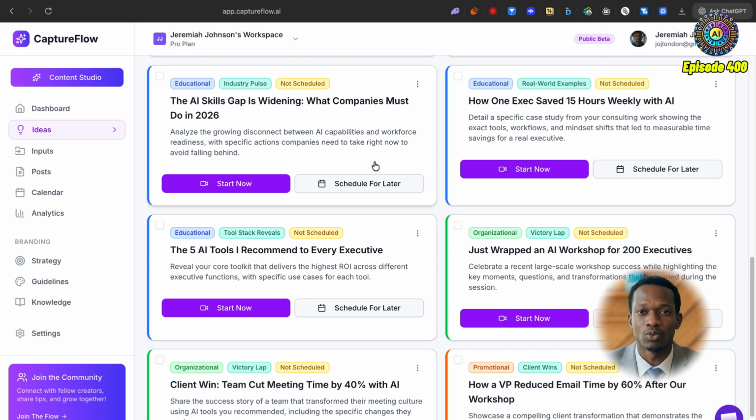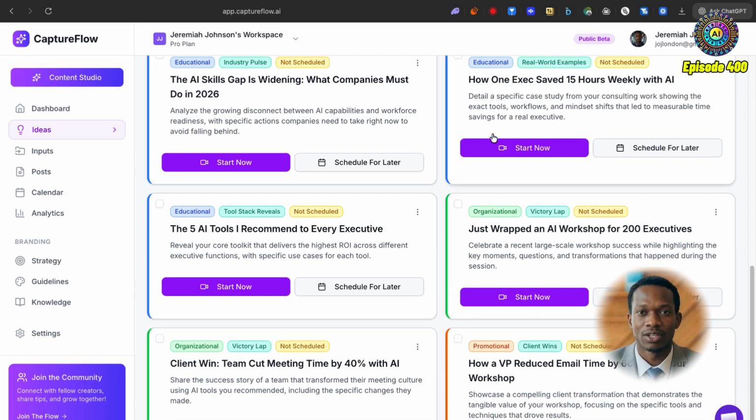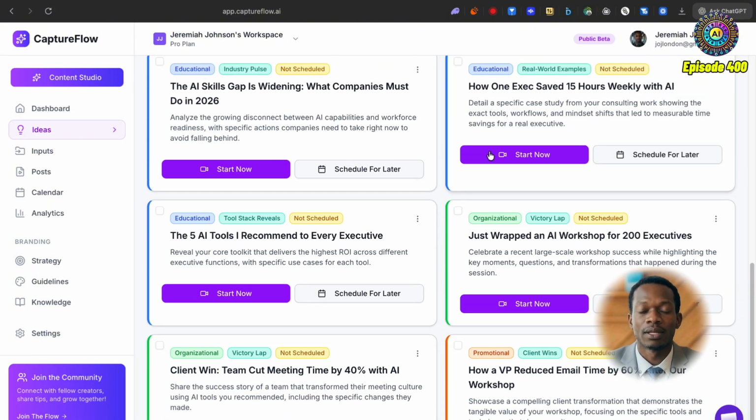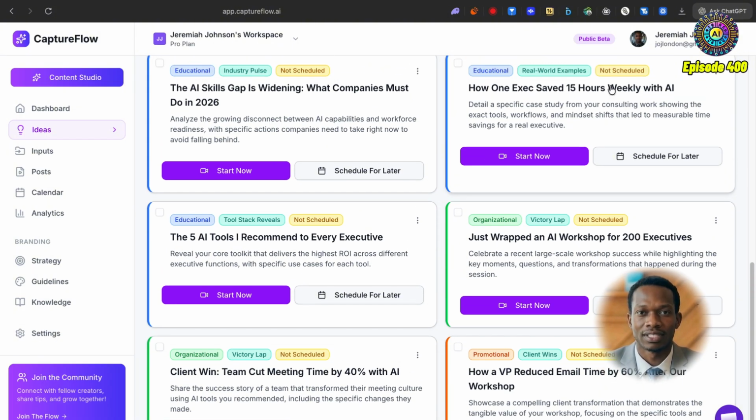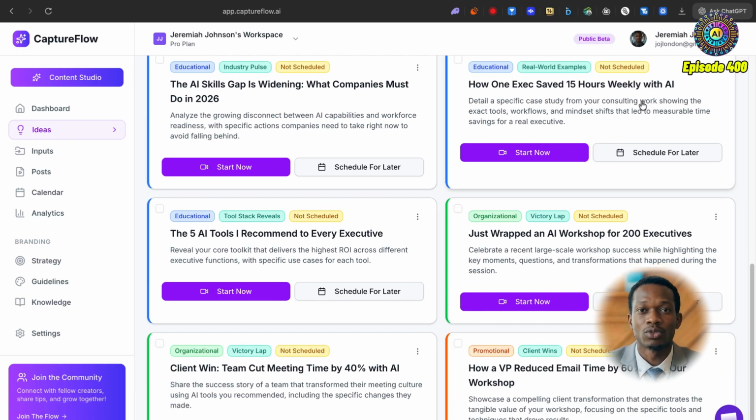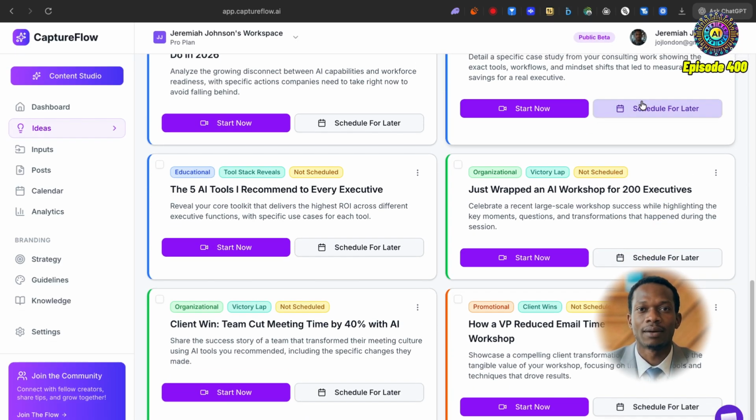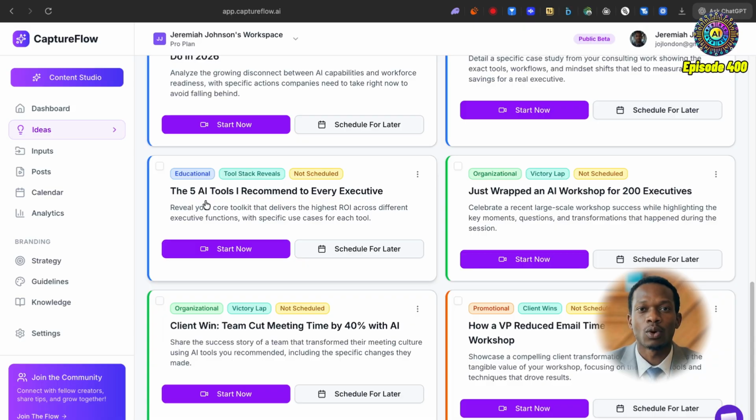And I've just realized, of course, here on CaptureFlow, I don't even necessarily have to go into another platform or another interface to create these sort of media assets. I can do it all in-house right here. So we've got how one exec saved 15 hours weekly with AI. Now this can be a great scaffold I use for one of the many case studies I actually have of my clients saving time. We've got the 5 AI tools I recommend to every executive.